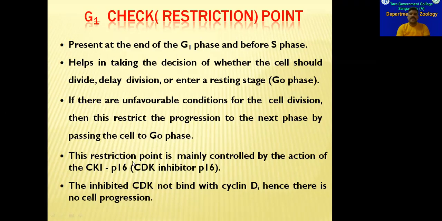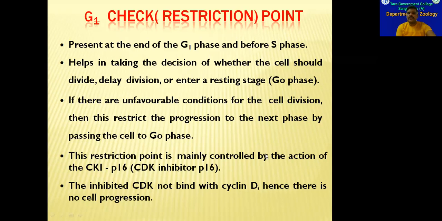So here what is the checkpoint, what is the restriction point? Cyclin D and cyclin dependent kinase. So the concentration of the cyclin D and cyclin dependent kinases must reach the maximum concentration. Then only the cell will be allowed to enter into the next phase, that is S phase.